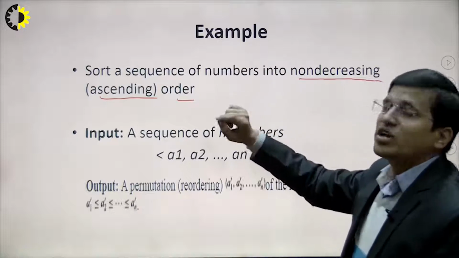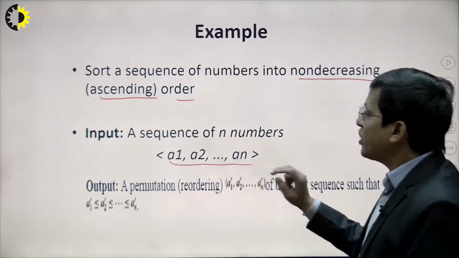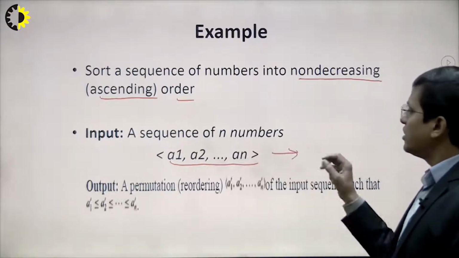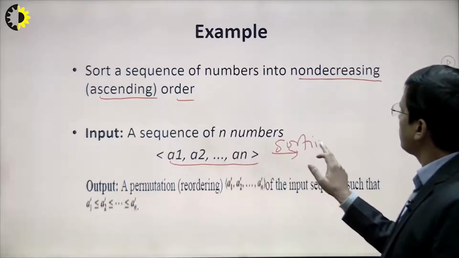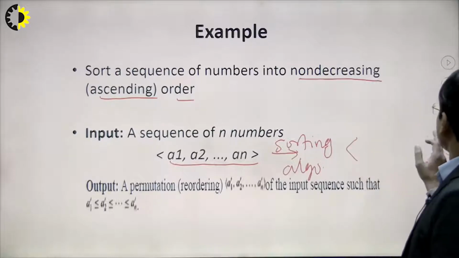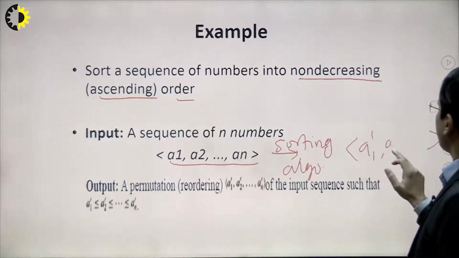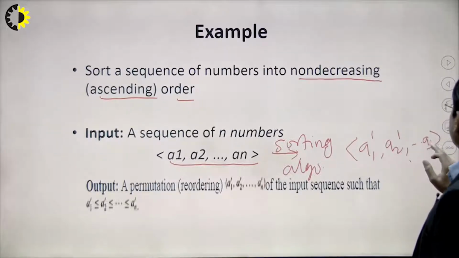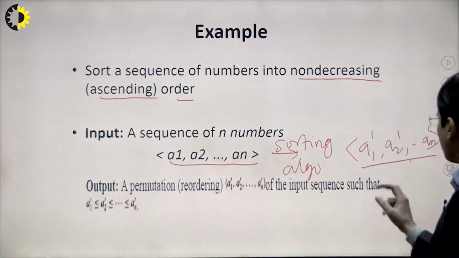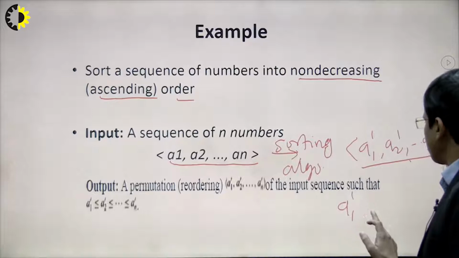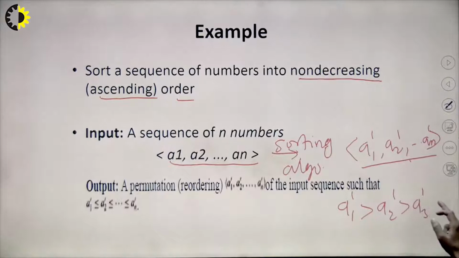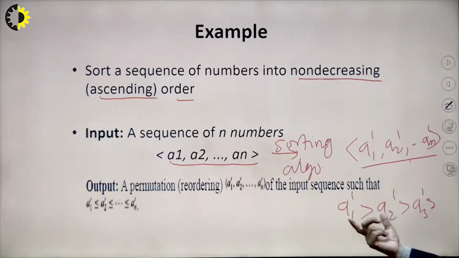So basically in the sorting problem, we have some inputs like A1 to An. Suppose we have n number of inputs, and my objective is to sort these elements. So basically we are using some sorting algorithm to get some output, let's say A1 dash, A2 dash, and up to An dash. In this expression, these are the unsorted inputs and these are the sorted outputs. This means A1 dash is greater than A2 dash, and similarly A2 dash is greater than A3 dash, and so on. So this is something like a decreasing order.